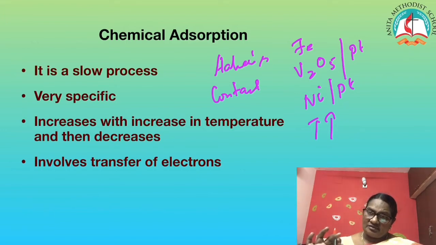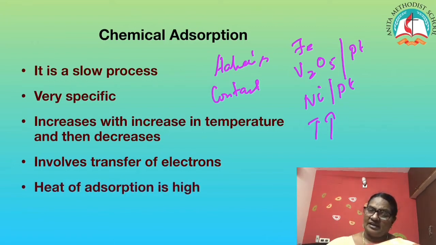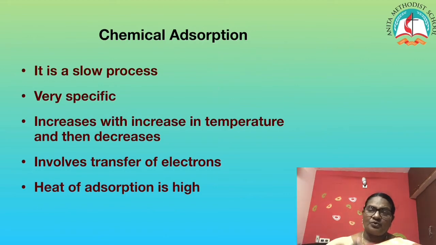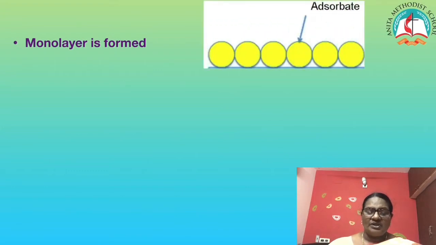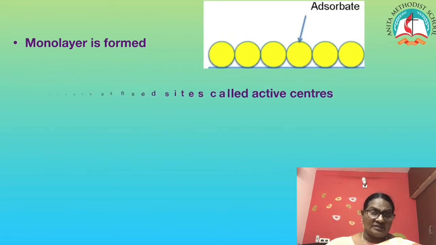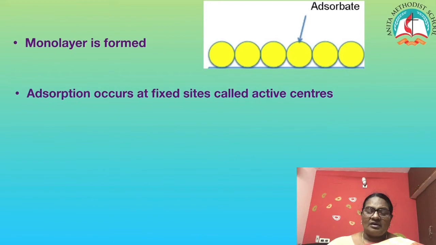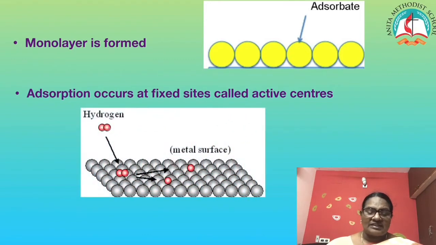Because it involves the formation of chemical bonds, transfer of electrons takes place. Electrons are either gained or lost whenever bonds are formed. And here we see that heat is absorbed to form the activated complex. Therefore, the heat of adsorption is high. Moreover, in chemical adsorption, only a single layer of the adsorbate reacts with the adsorbent. And adsorption occurs in fixed sites called active centers.